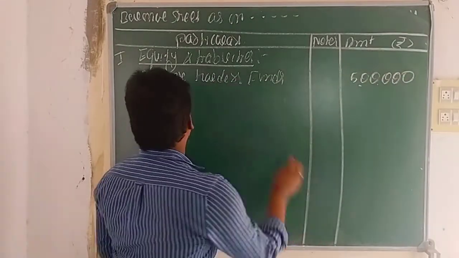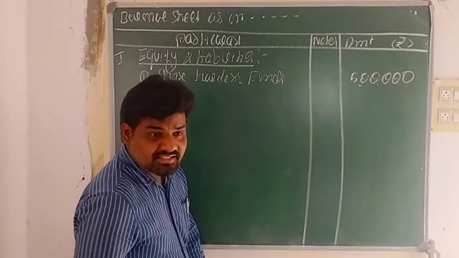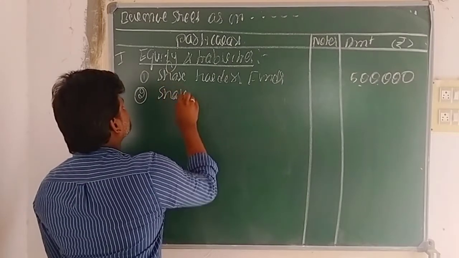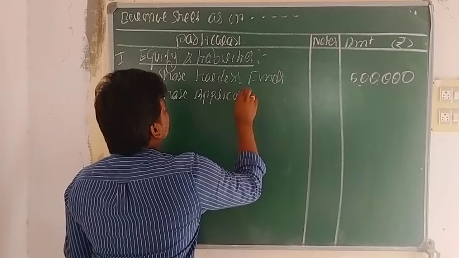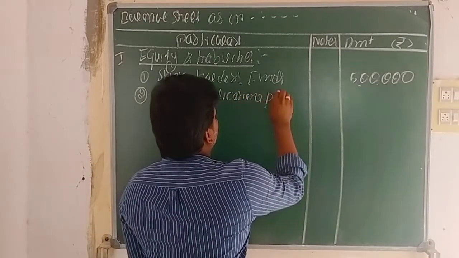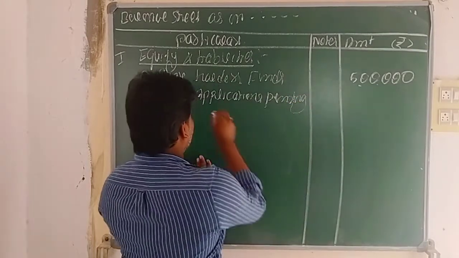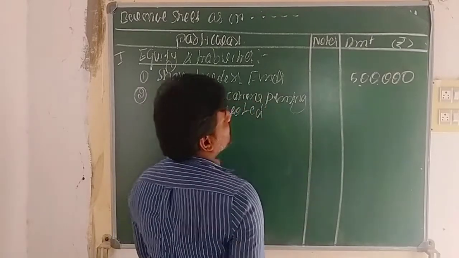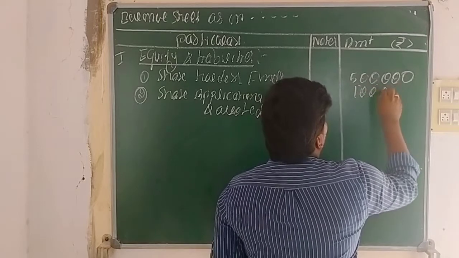The second heading is share applications pending allotment, the amount is 1 lakh rupees.